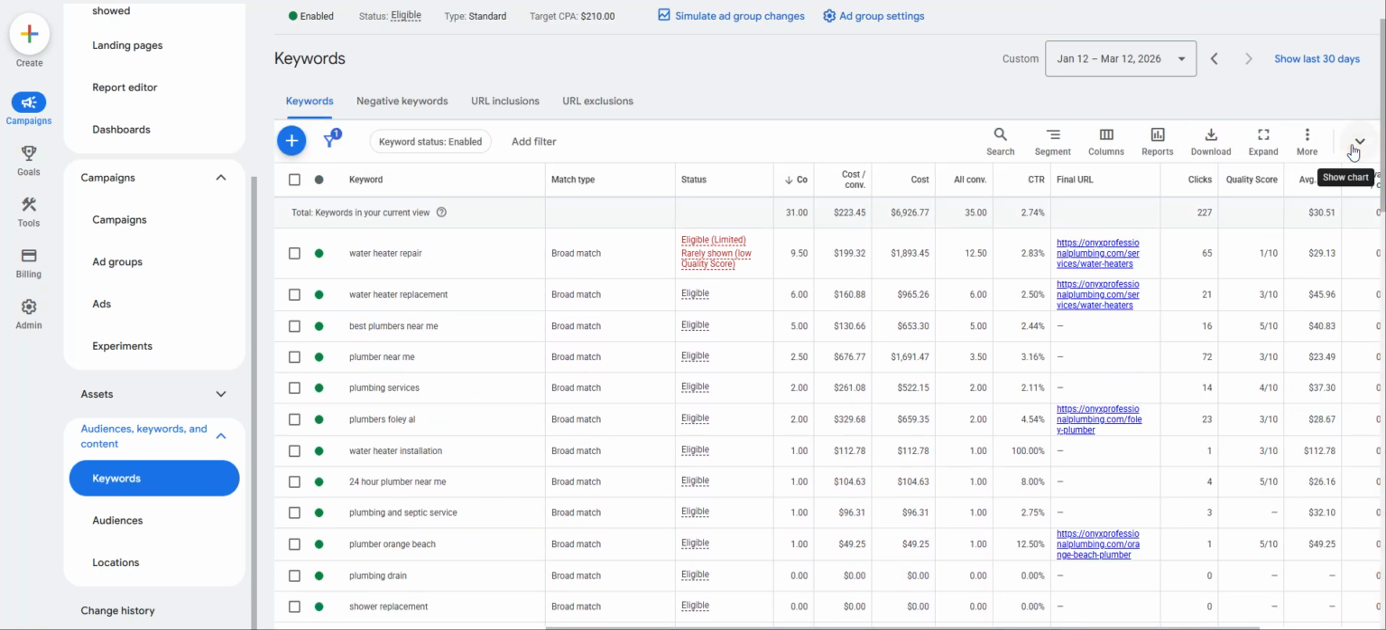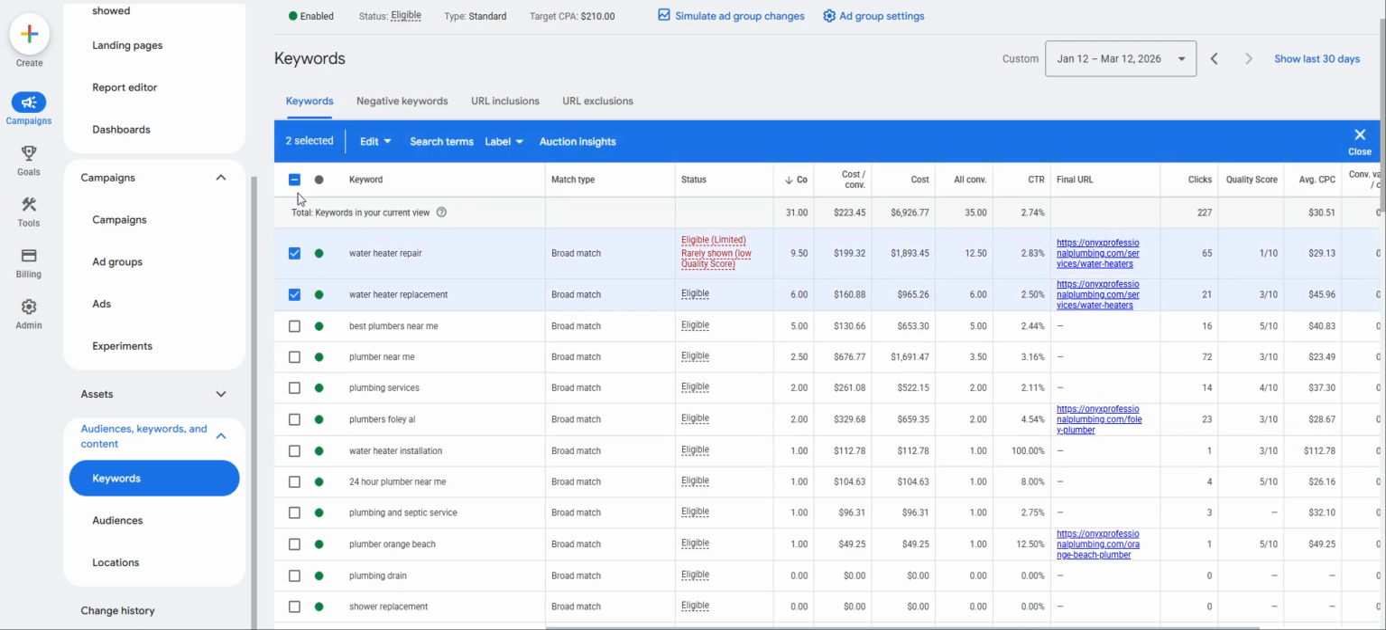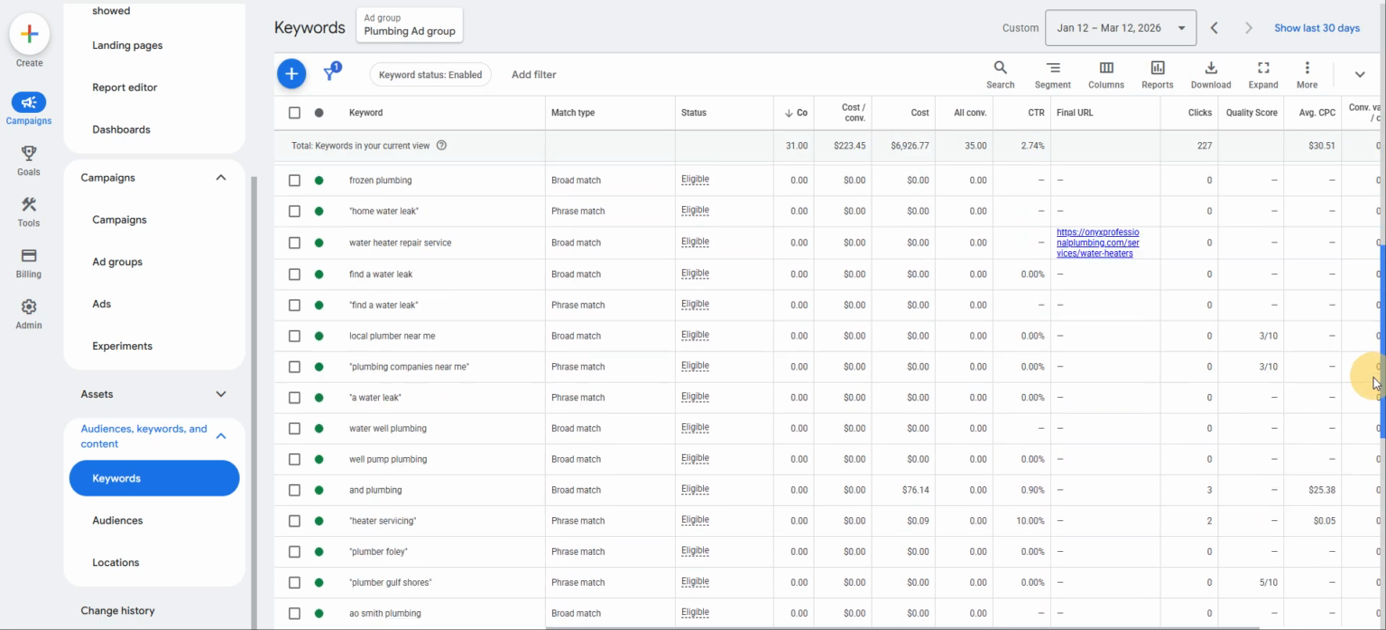So fix the targeting, fix the segmentation, have things properly built out by ad group, theme, service, search intent. Water heaters probably belong in a separate campaign. And then generic plumbing keywords can stay, but anything water heater or anything unrelated should probably be isolated and separate, right?